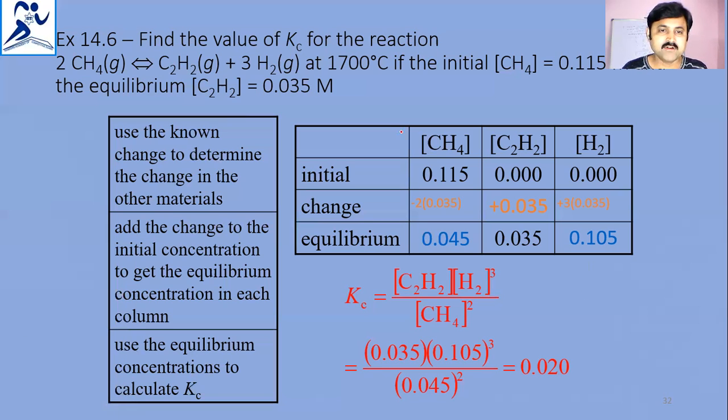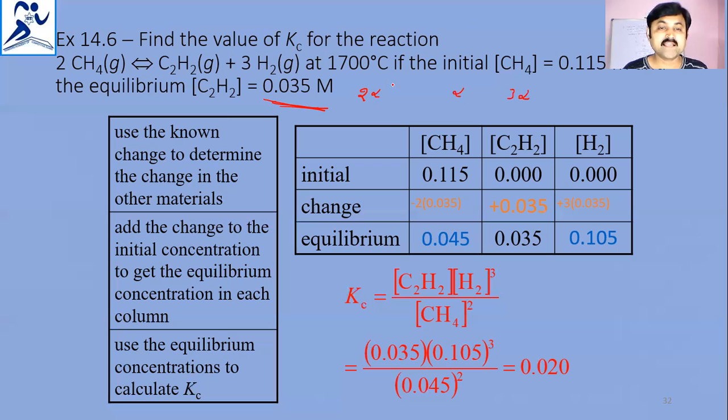They have already given 0.035 as the equilibrium concentration. For the given equation, we can write the methane value as 2 alpha, the acetylene value as alpha, and the hydrogen value as 3 alpha.